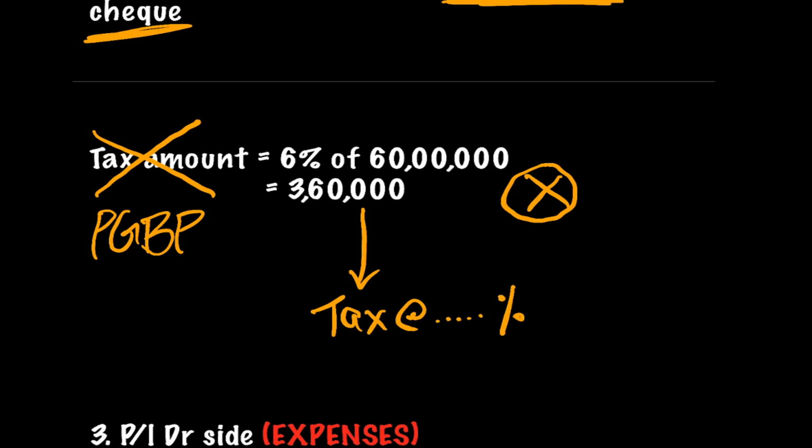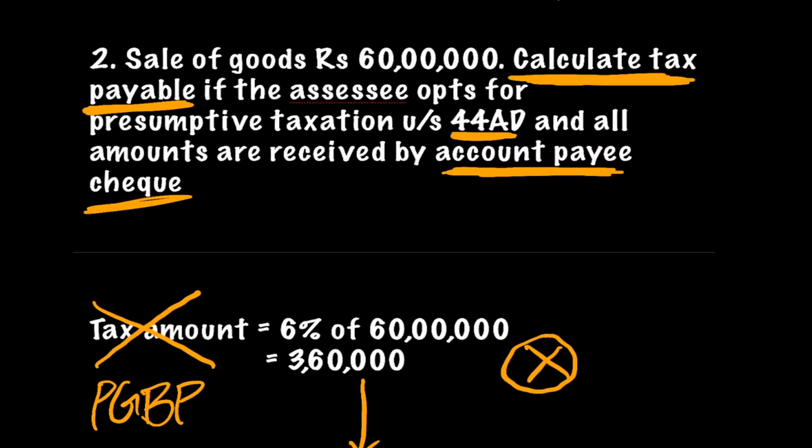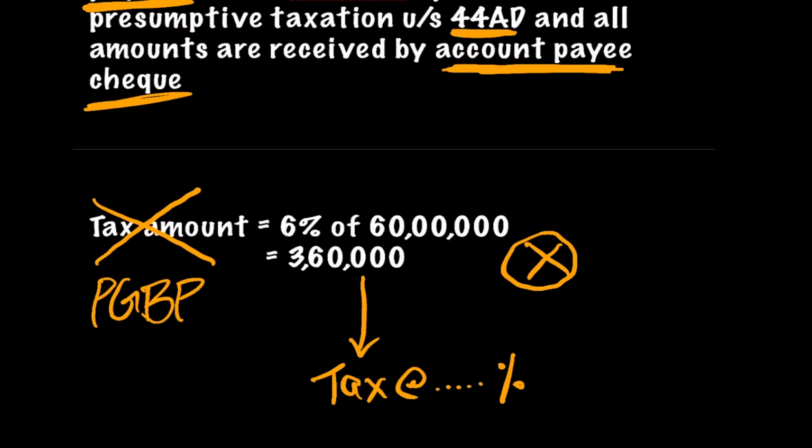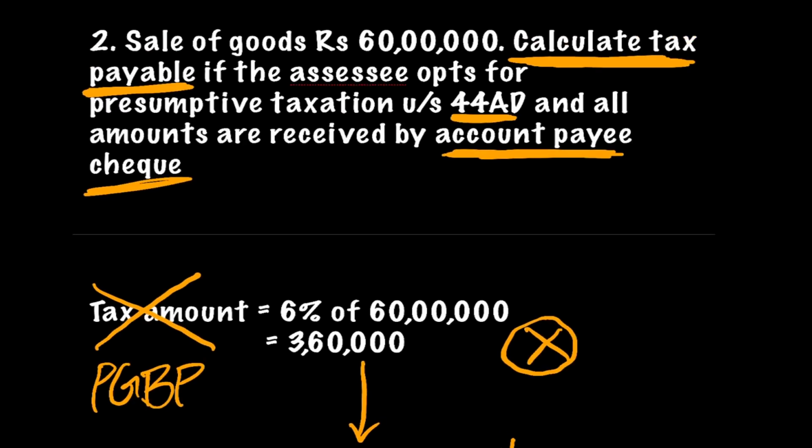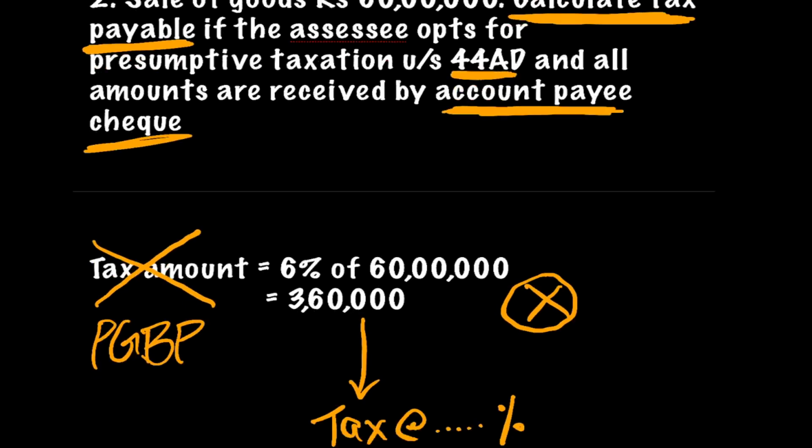I have seen several students committing this silly mistake in examinations, that they do not read the question properly, and as soon as they see 44AD they jump to a conclusion and write 6% or 8%. Obviously in MCQs they will purposely give such options in which you get confused. So 6% is correct, I am not denying that, but that 6% is not your tax amount. That 6% is your PGBP. So please take care of this whenever you solve presumptive taxation sums.